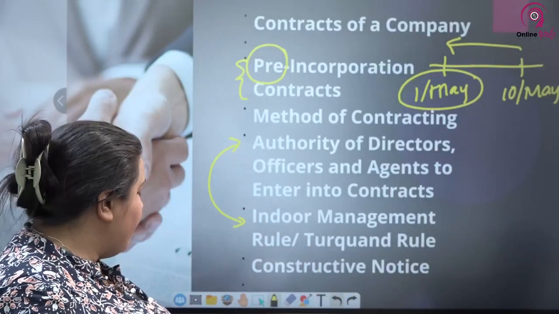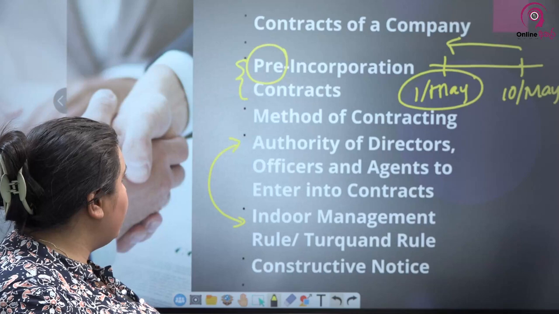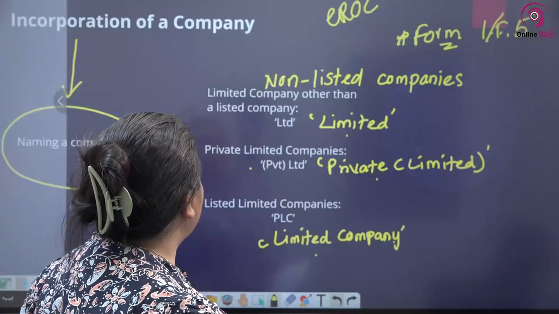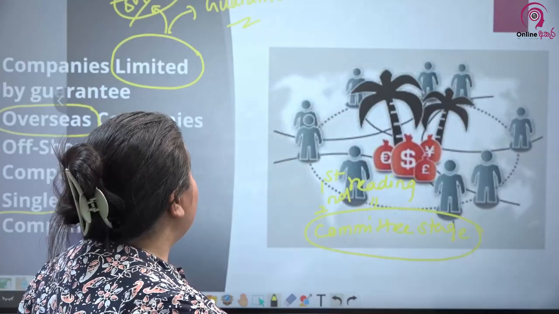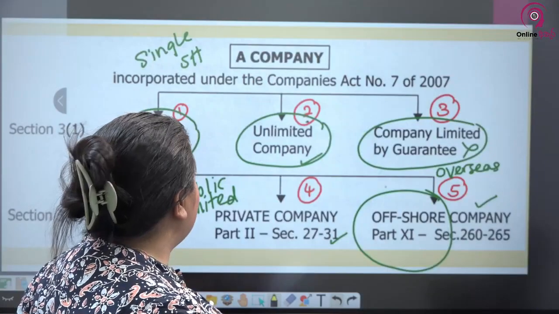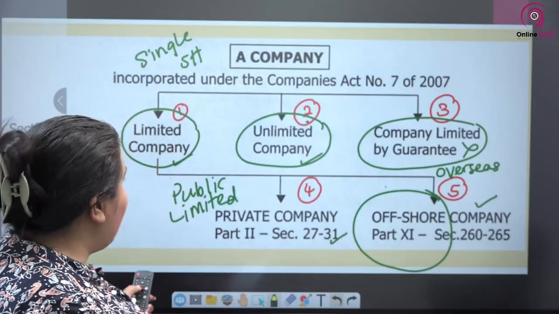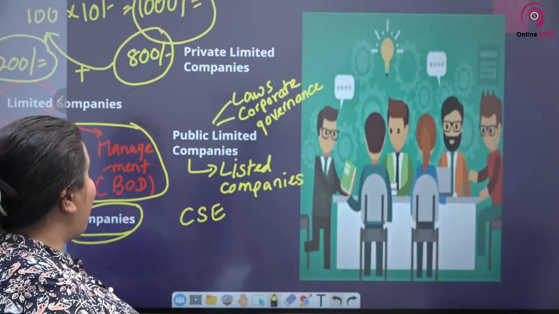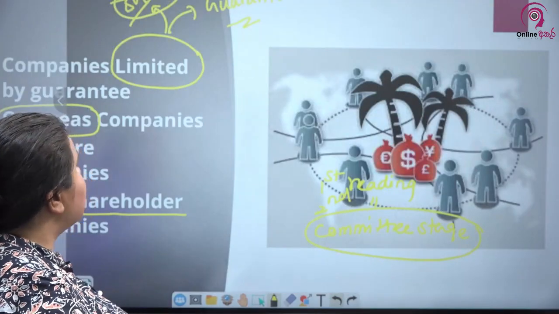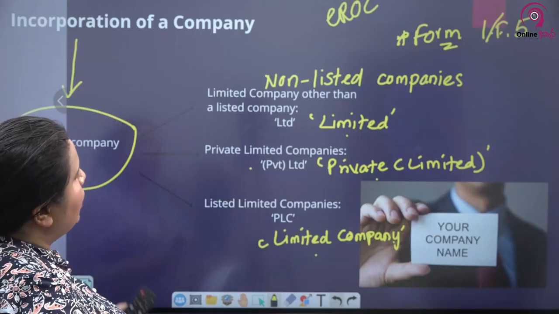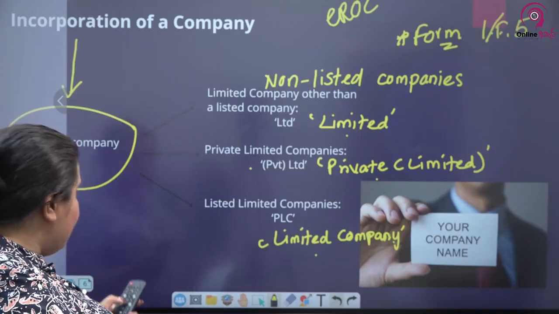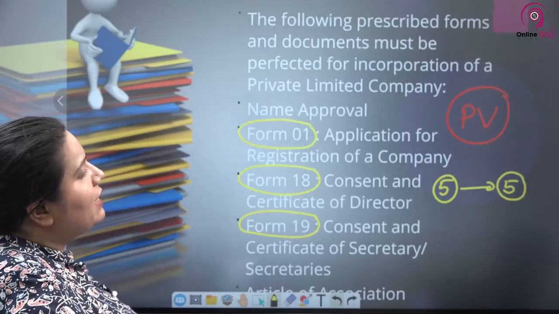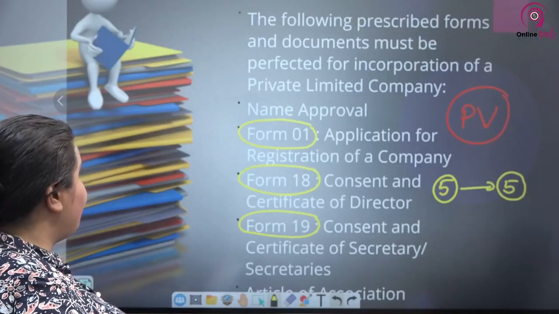If we go to the beginning once again of this set of slides, the second unit starts with the different types of companies. After discussing the different types of companies, we moved on to discuss the incorporation of a company, where we started with naming of a company, and went on to discuss the documentation involved in the incorporation of a company.